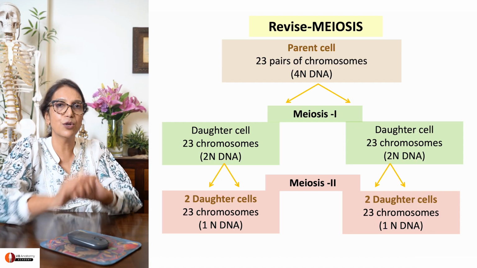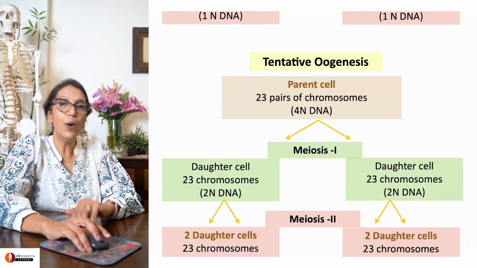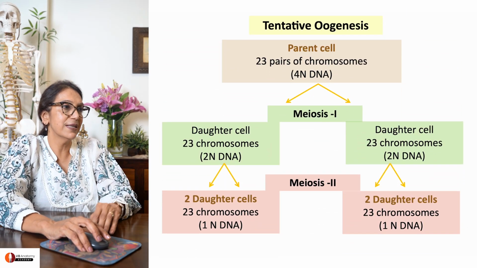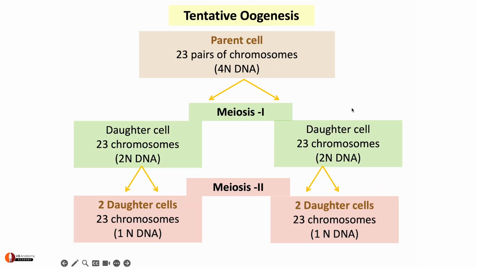This process is called meiosis. So what will happen in oogenesis? Tentatively, in oogenesis this parent cell will be an oogonium. It will divide by meiosis 1 and meiosis 2 to produce 4 daughter cells.